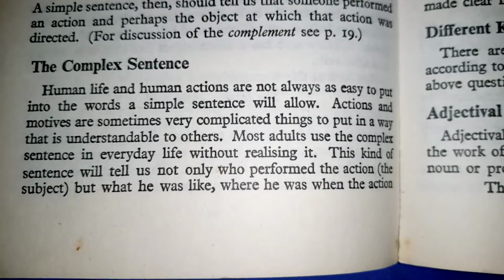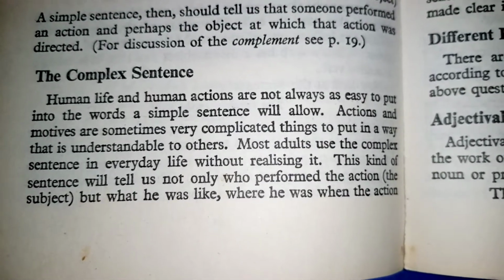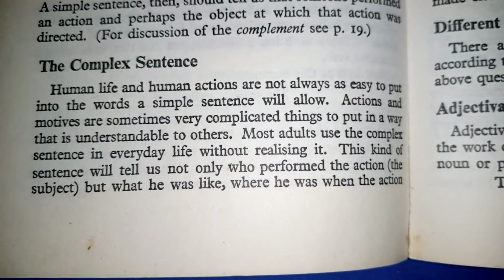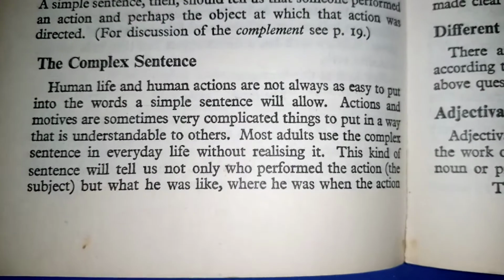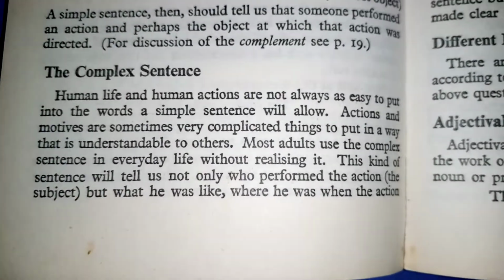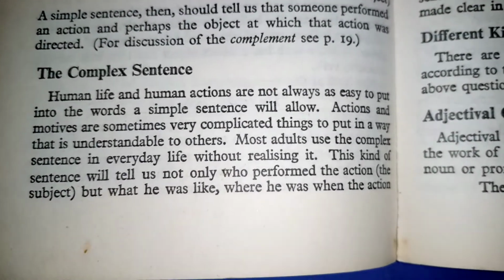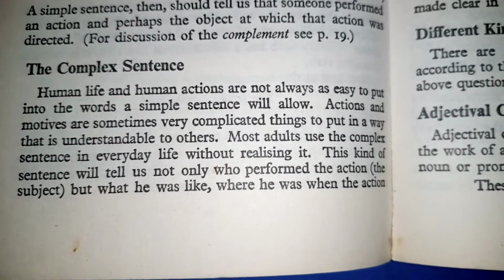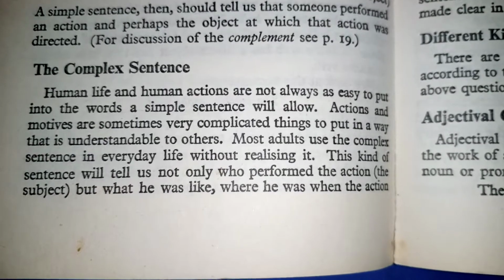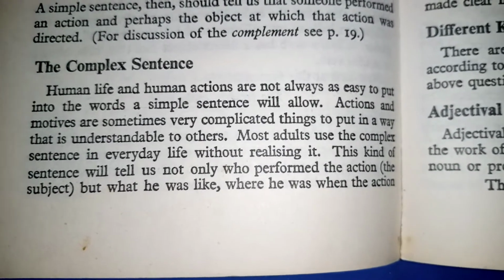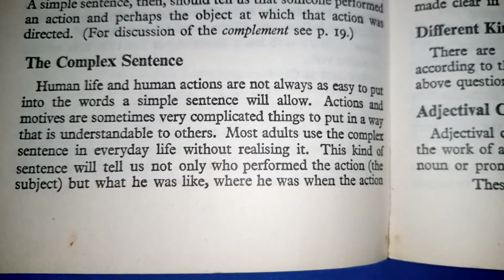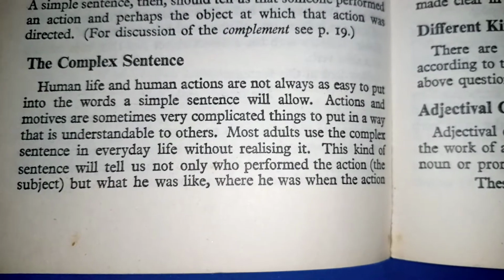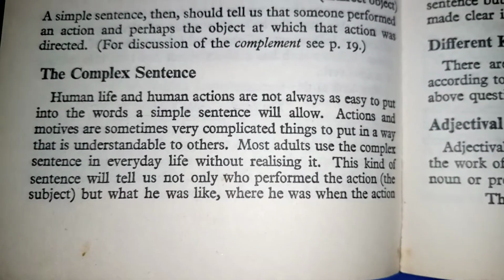And as you see on the screen, the title shown on it is the complex sentence. So why is this appearing on the screen? It is because our today's topic, the types of clauses, falls into the category of the complex sentence structure, in which we see one main clause and the other subordinate or a junior clause.